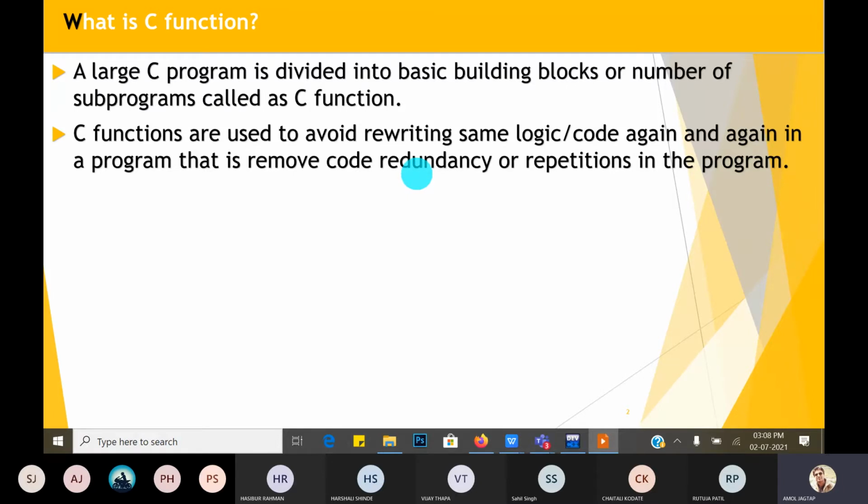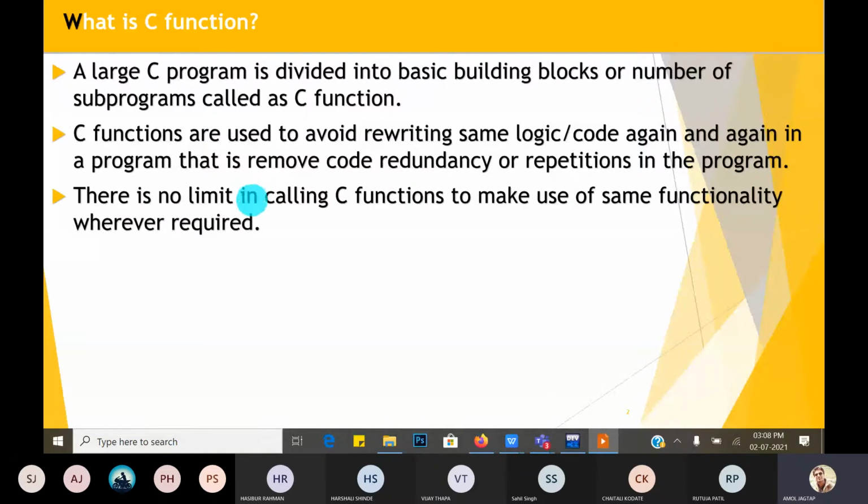And it removes code redundancy, because we use printf and scanf a number of times in our main function, and every time we don't write the same definition again and again. That's why functions are designed. So functions are used to remove code redundancy and provide reusability of the code. There is no limit in calling C functions to make use of the same functionality whenever required.